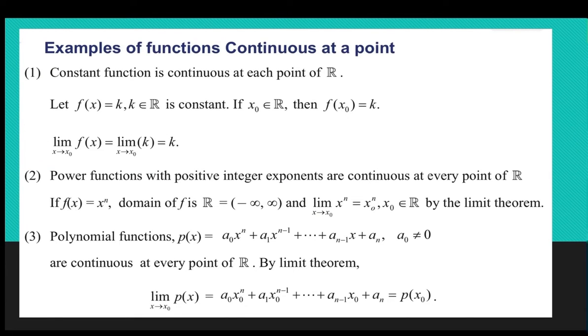Let's see a few examples of continuous functions first. A constant function is always continuous at each point of R. Similarly, power functions, let f of x equal x power n, are also continuous in the domain R, that is minus infinity to infinity. In the real number line, the power function is always continuous. Polynomial functions are also continuous.